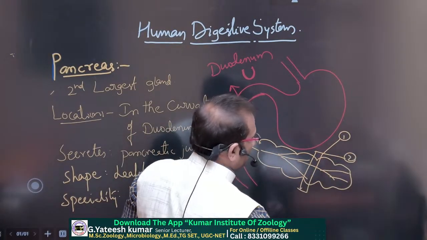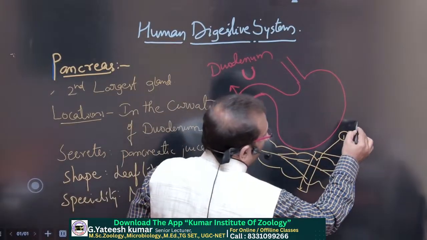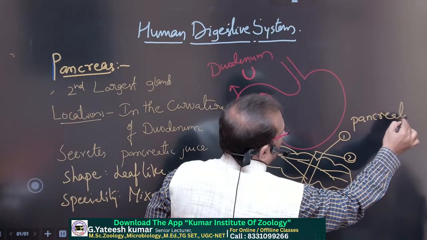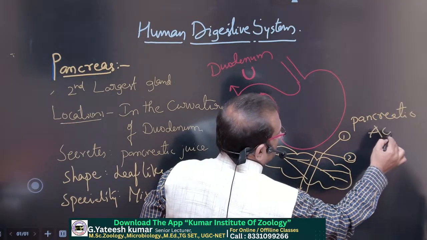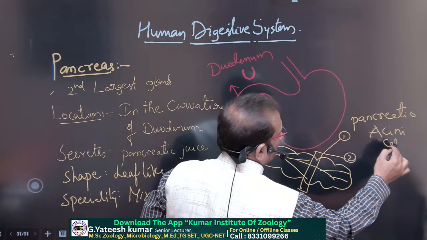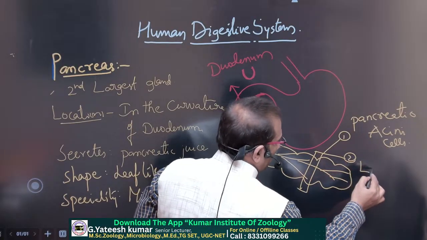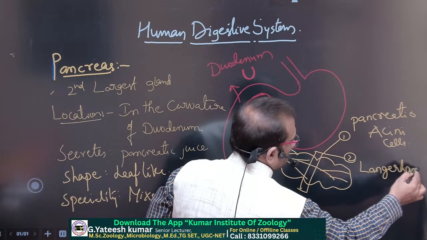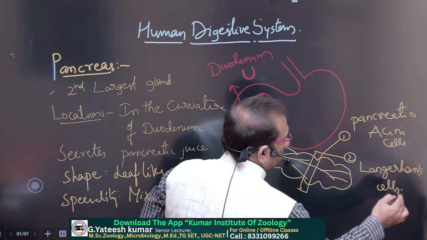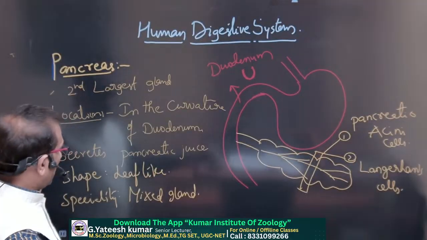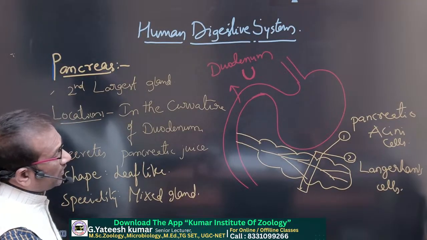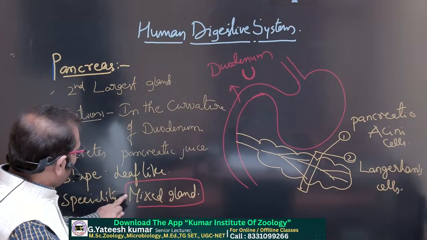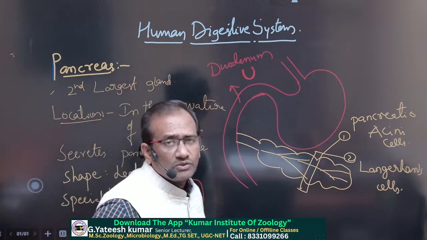One is pancreatic acini cells, second one, pancreatic Langerhans cells. These two types of cells are present, and the two behave differently. So it is the mixed gland. Mixed gland means here they can secrete enzymes and also hormones.